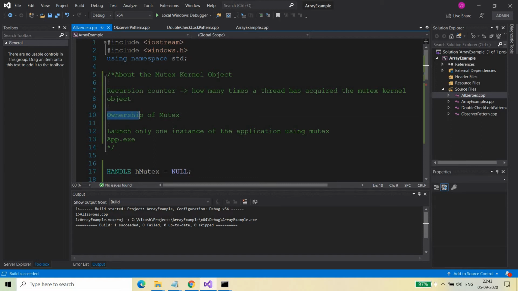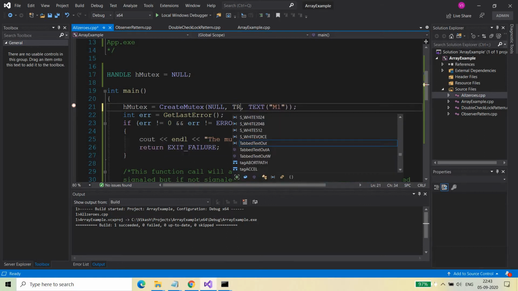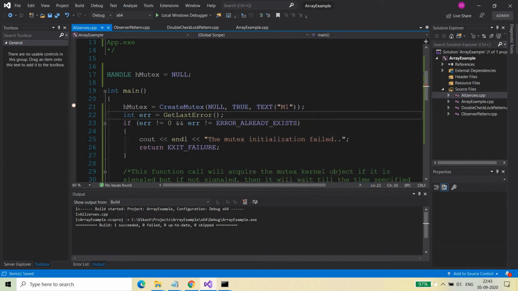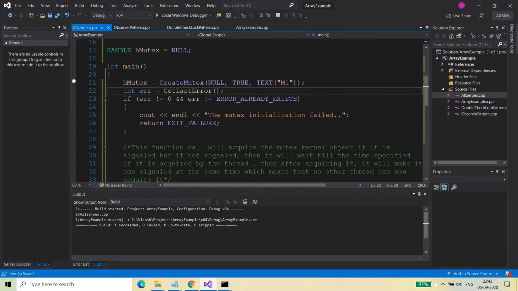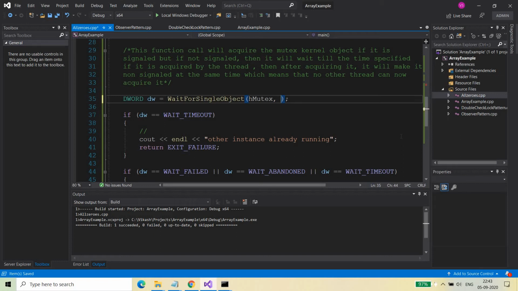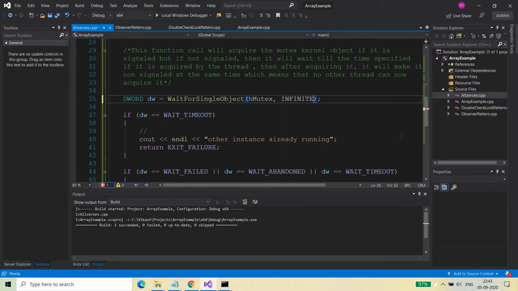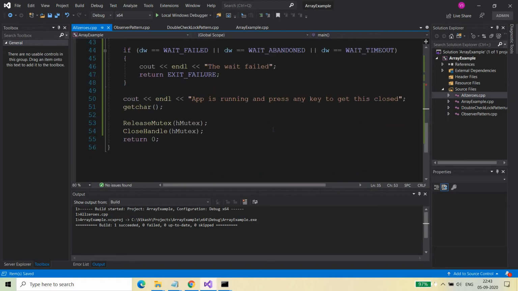First I will discuss the ownership of the mutex and how we can make a thread the owner of the mutex. So this is the mutex and this is the main thread. I want to make this thread the owner of this mutex. So in the second argument, I need to pass true. I have passed true in the second argument, and now this thread will become the owner of the mutex. Here I need to make one more change. Rather than 0, I need to place infinite, and then let's see what happens.